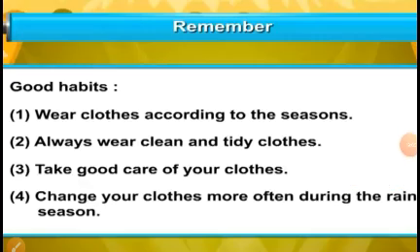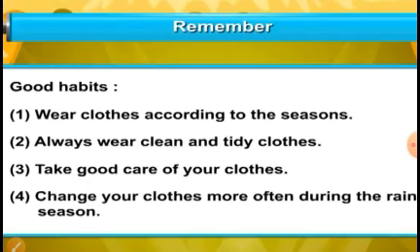Children, remember good habits. Wear clothes according to the seasons. Always wear clean and tidy clothes. Take good care of your clothes. Change your clothes more often during the rainy season. So these are some points, children, which have to be remembered.